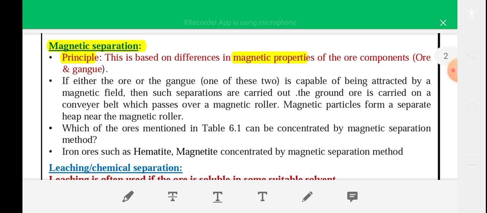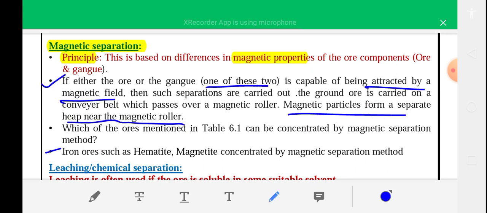Using this method, magnetic separation, iron ores such as hematite and magnetite are concentrated by magnetic separation.